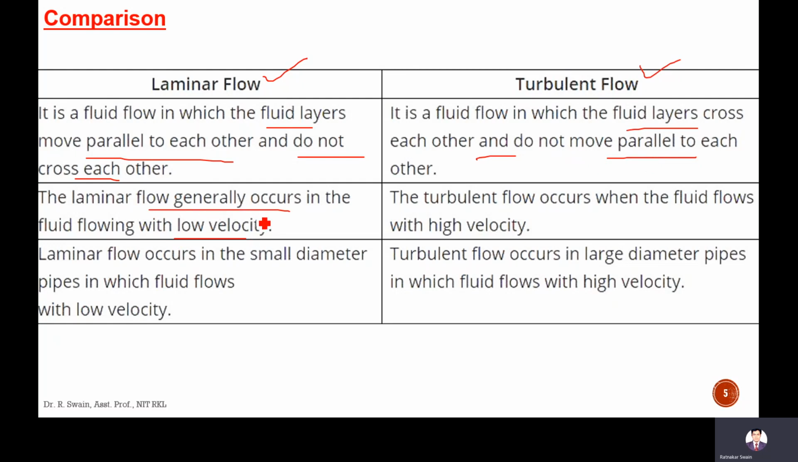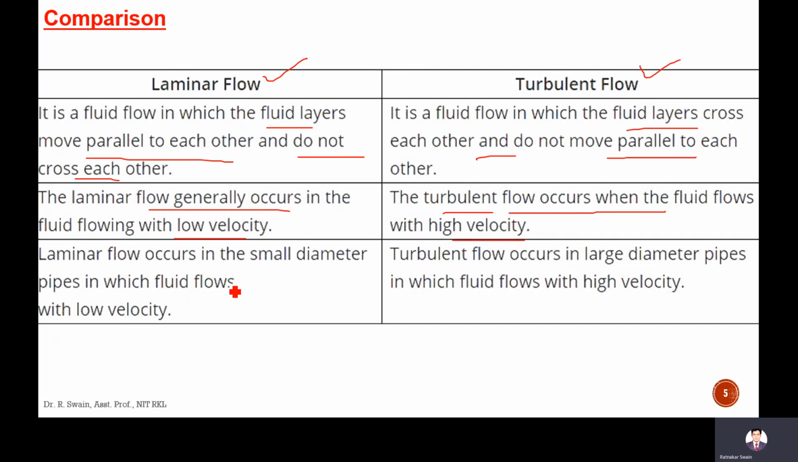Usually in the river, laminar flow occurs during the non-monsoon period. During the non-monsoon period, the velocity of the water in the river is very low. So in that case, the fluid layers are parallel. They move parallel with each other. And turbulent flow occurs when flow velocity is high. Like in the monsoon period, in the river, the velocity is very high, and the flow occurs very randomly. Fluid layers mix with each other. That type of flow is called turbulent flow.